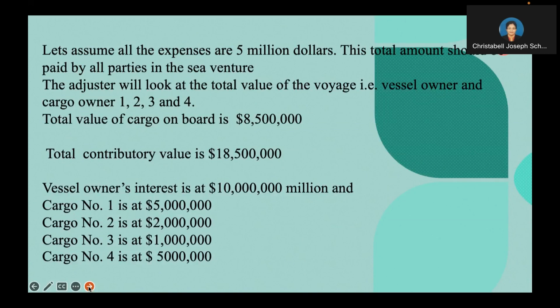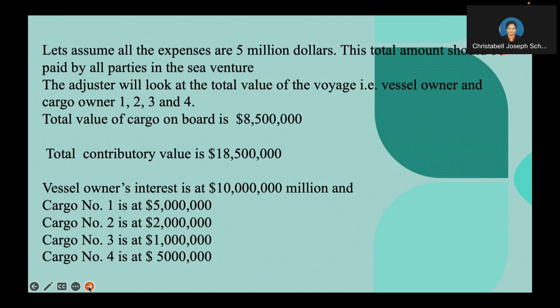Here the adjuster will look at the total value of the voyage. The total value of the voyage will include the vessel owner's interest and also the cargo owner's interest. If there is more than one cargo owner, let's say there are 4 or 5 cargo owners, then all the cargo owners' interest will be taken into consideration.